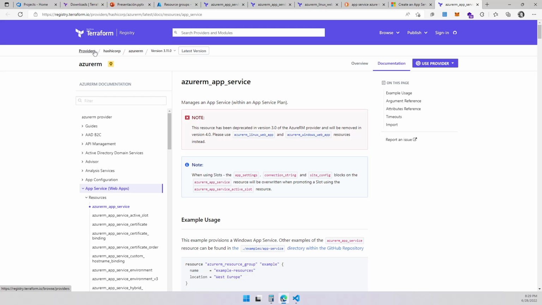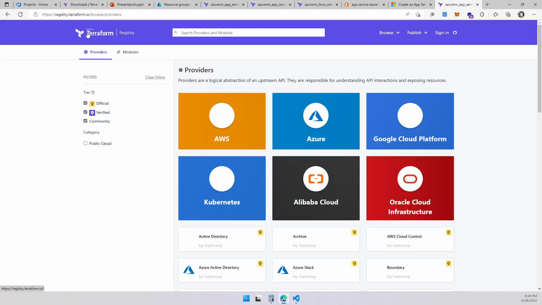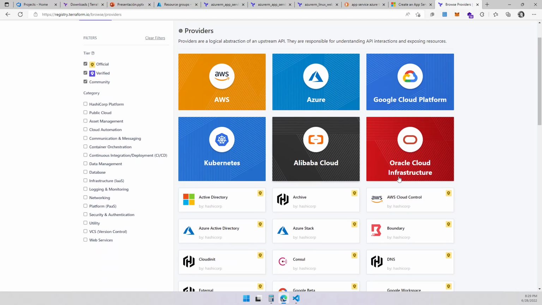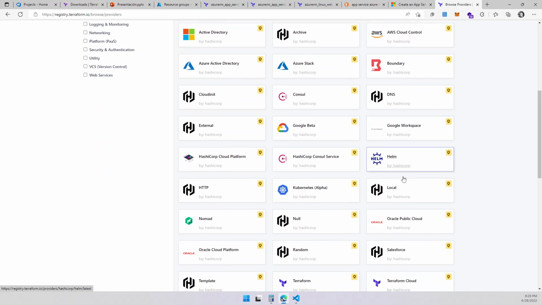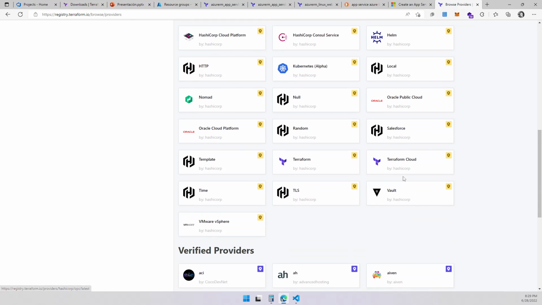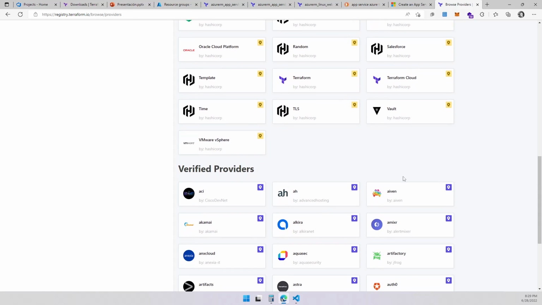So in order to connect to a specific cloud, we're going to call this a provider. So here on the left, if I click on the left, it will take me to all kinds of providers. There's a lot of stuff you can create with Terraform, not only in the cloud.